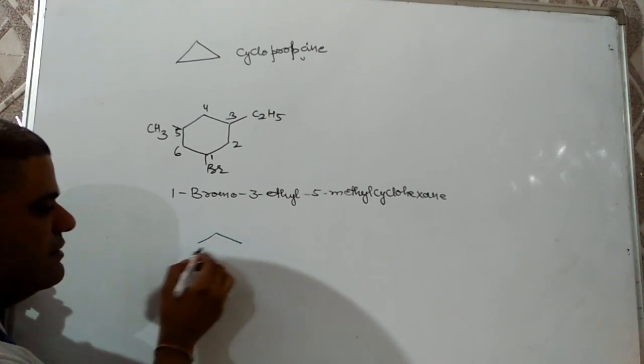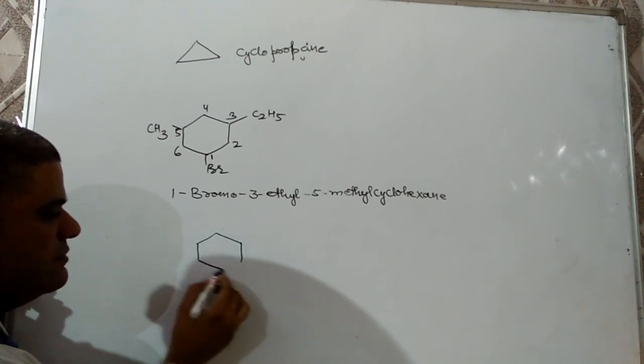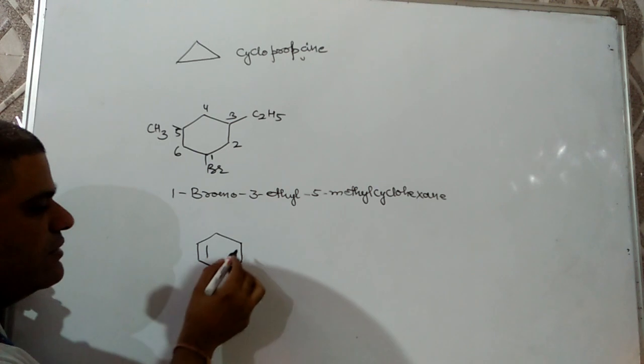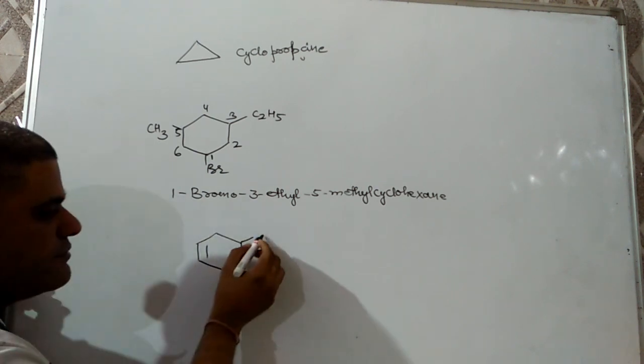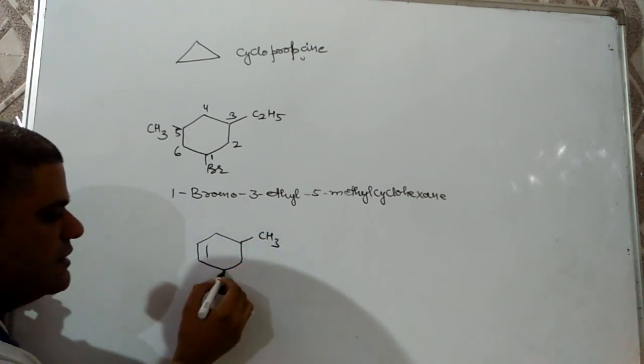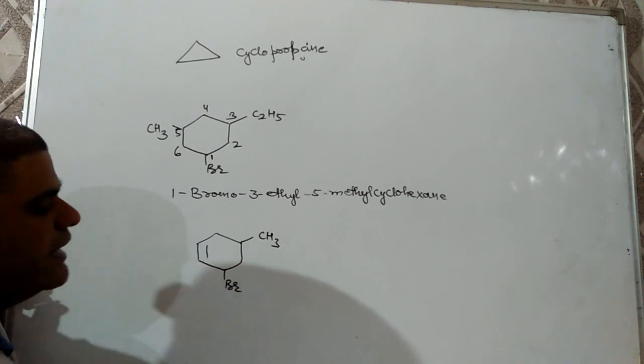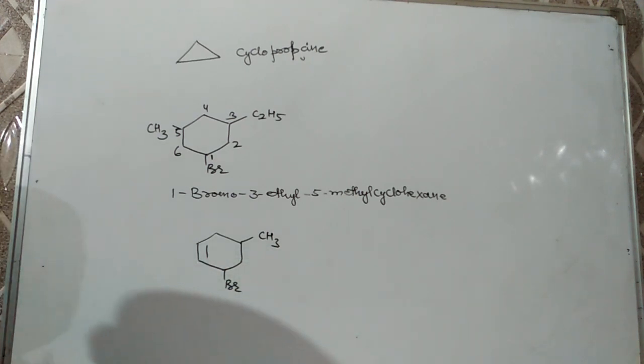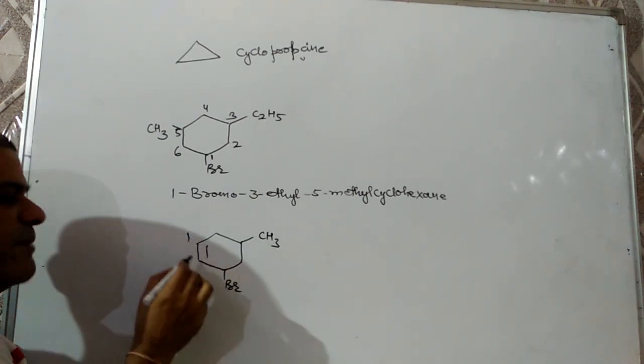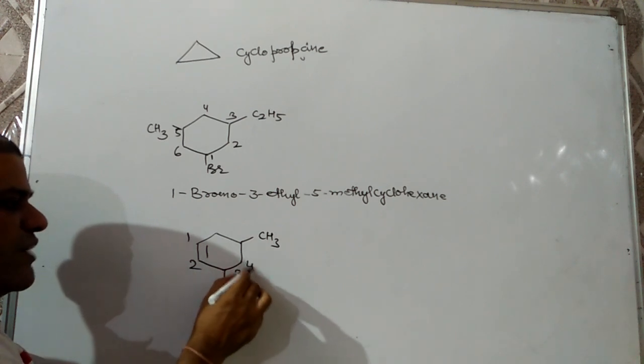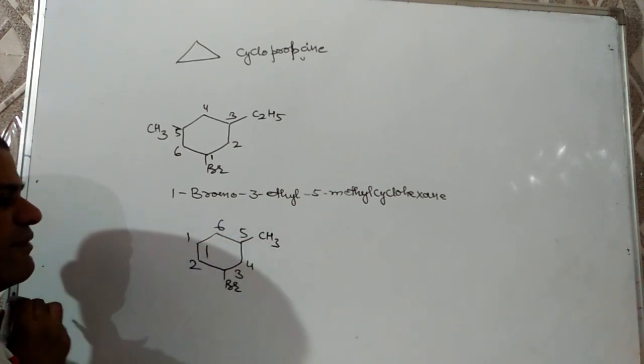The next case may be with a double bond, CH3 and Br. Here we have to give preference to the double bond. So numbering will start from here: 1, 2, 3, 4, 5.